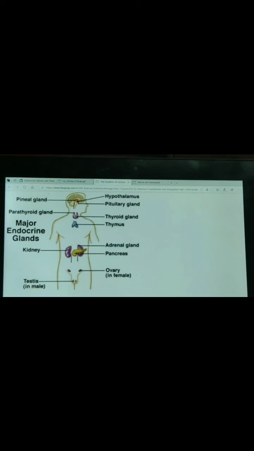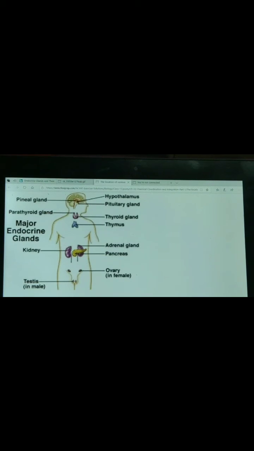Now next is the hypothalamus. Hypothalamus is present in our brain region. It plays an important role in the release of many hormones. For example, when the level of growth hormone is low, the hypothalamus releases growth hormone releasing factors. What is the function of hypothalamus? It releases the growth hormone releasing factor, which stimulates the pituitary gland to release growth hormone.